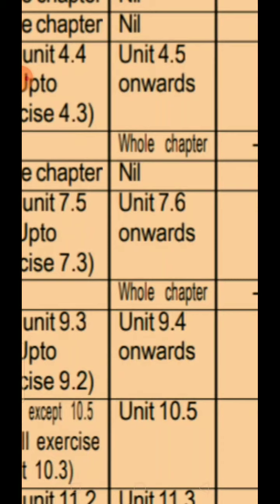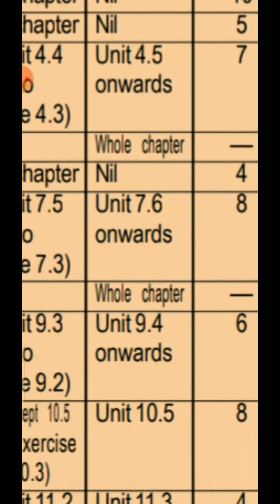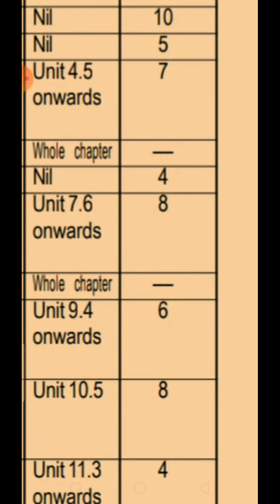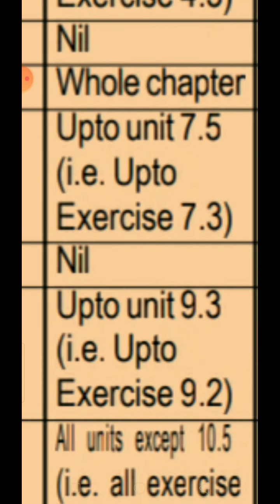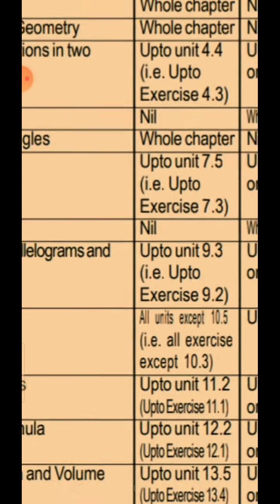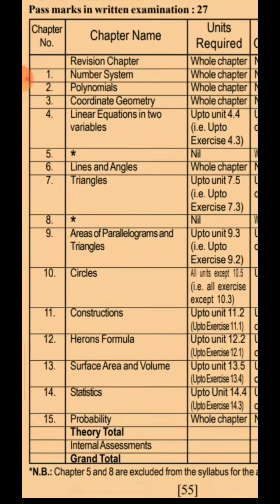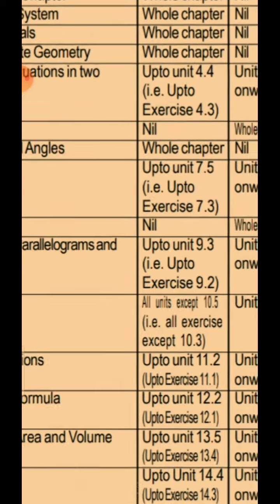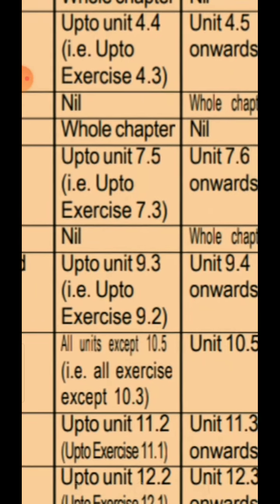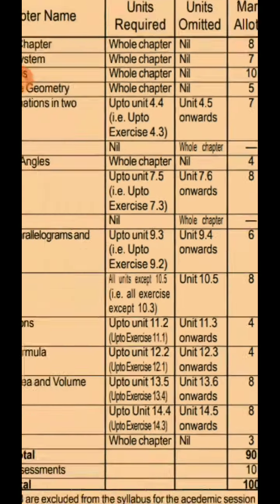But unit 7.6 onwards, nothing, and it carries 8 marks. But you have to remember that 7.1, 7.2, and 7.3 is included. Then chapter 8 again is left out, so leave it, nil, the whole chapter is left out.